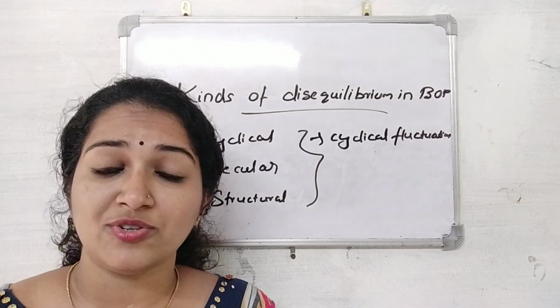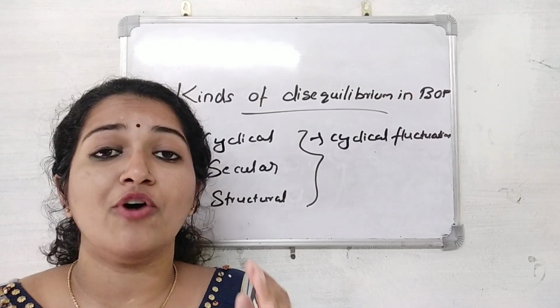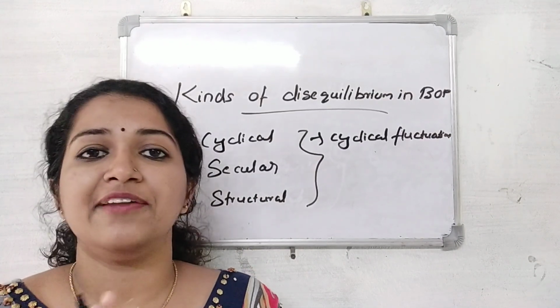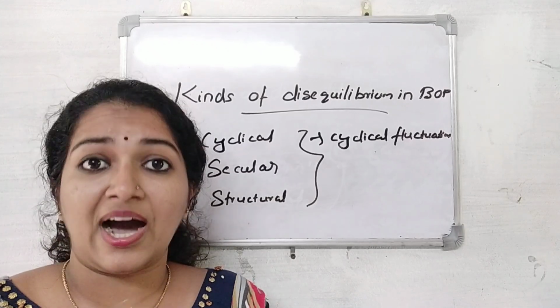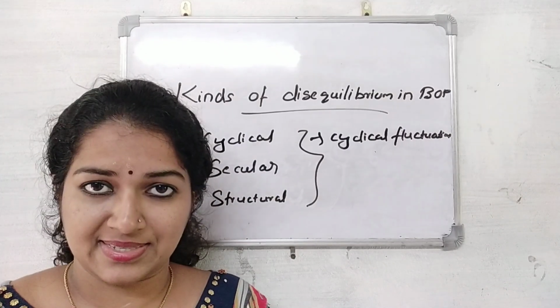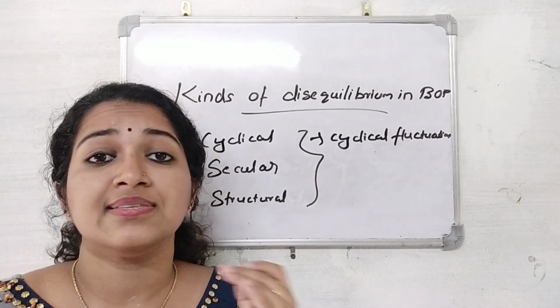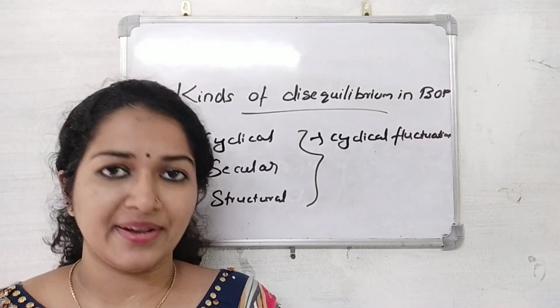There are no identical timings and periodicity of the occurrence of trade cycles in different countries.